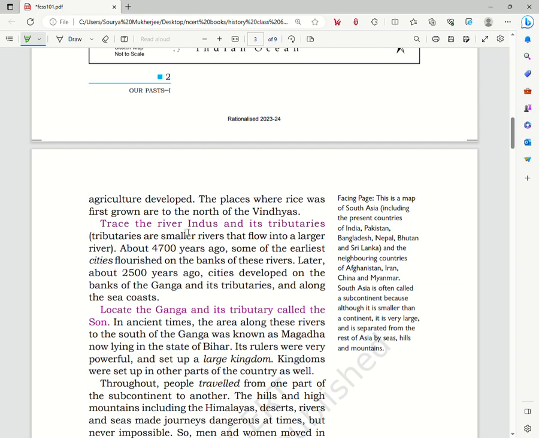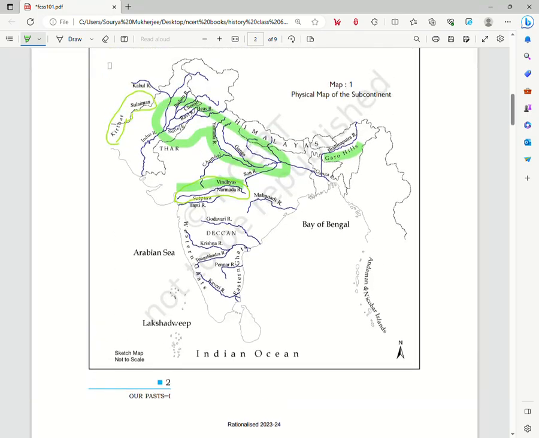Trace the river Indus and its tributaries. Tributaries are similar to smaller rivers that flow into a larger river. So it says here to trace the river Indus. We can see that this portion is the river Indus, including its tributaries.